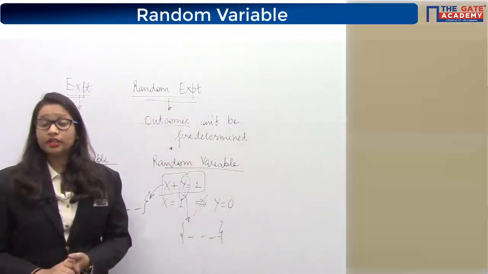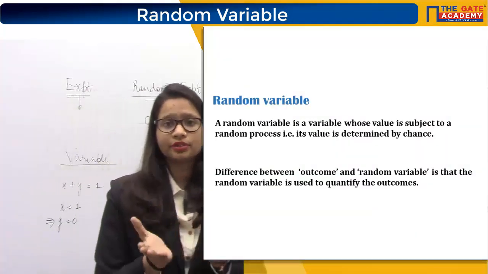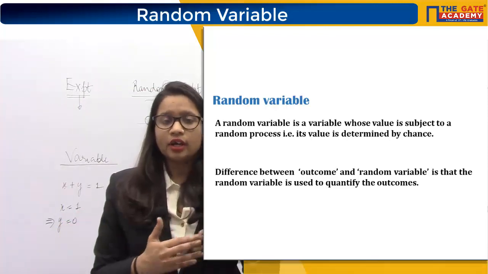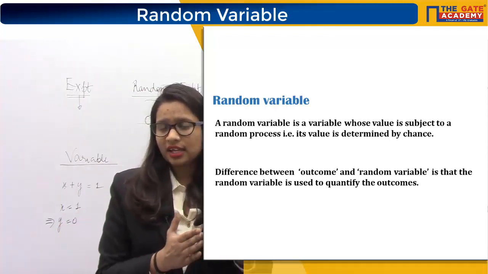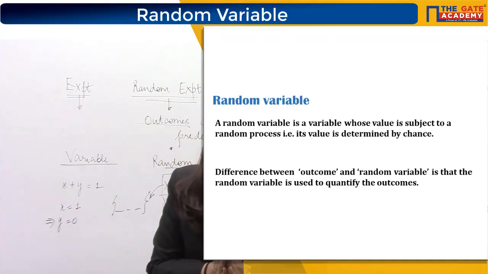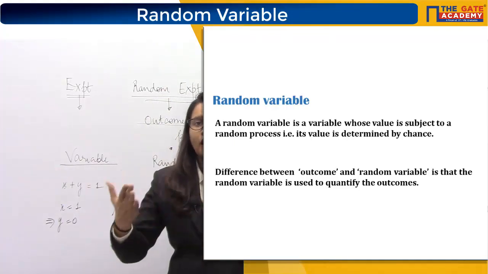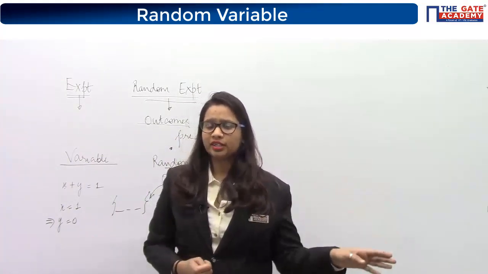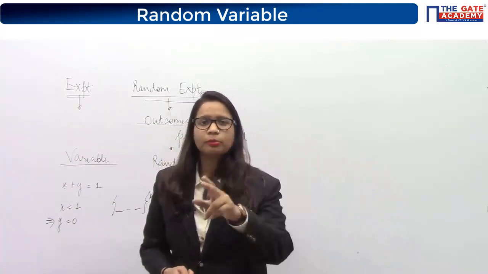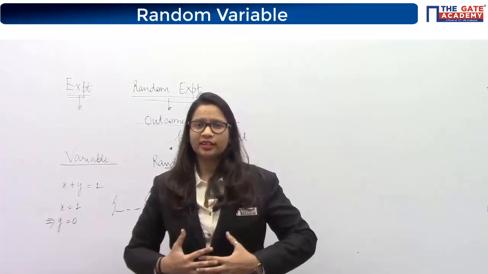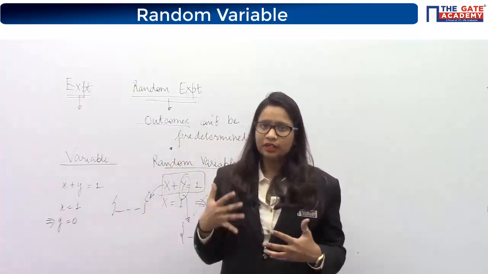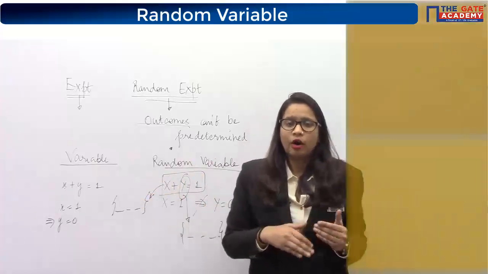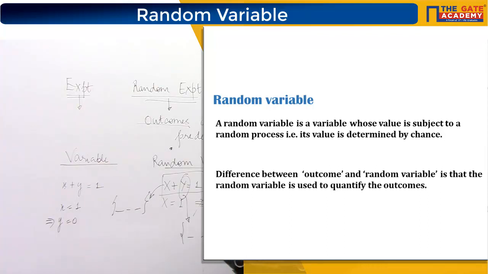A random variable is a variable whose value is subject to a random process. That means it depends upon a process, like tossing of a coin. If I define random variable x as the number of heads I get, then it depends upon your outcome. If head turns up, then x will be 1. But if head doesn't turn up and tail turns up, then x will be 0. So you are not sure beforehand what will be your x. But it will be determined using the concept of probability or the concept of your random process.